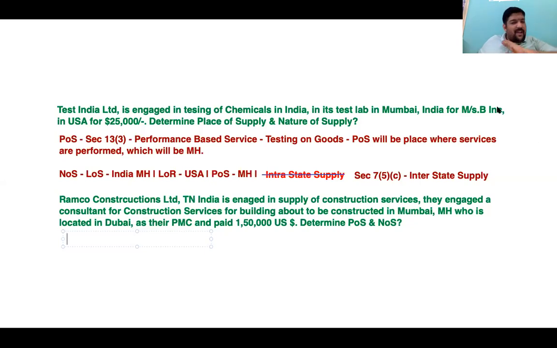Nature of supply: all of you are landing up at it, but see what weightage you give to place of supply. Also understand you should give an equal weightage to nature of supply. In nature of supply, it is an interstate supply, all of you are concluding. I agree with you, it's an interstate supply. Because of what? Import of service, export of service.